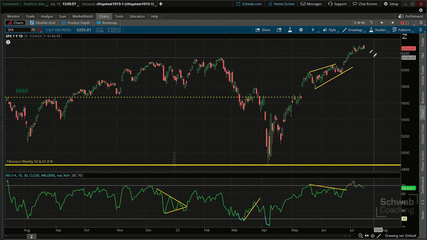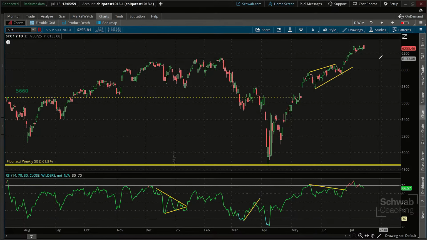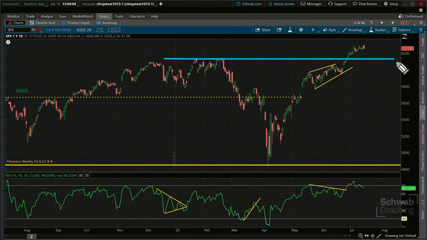It'd be interesting to see what we get coming back here. There could perhaps be an extended level of support that continues to reside near this level, just below 6,200. Really, probably closer to 6,100. And we've seen this kind of ebb and flow of 500 different stocks. It's very common to rest on prior highs. So we could be looking at this target over here, as a potential range. Now, we could get a pullback here.